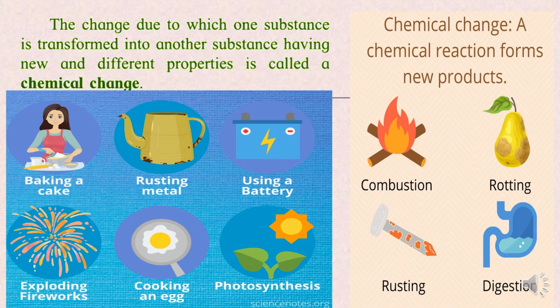Chemical changes में simple से एक चीज़ याद रखनी है कि there is a new substance formed. The change due to which one substance is transformed into another substance having new and different properties is called a chemical change.